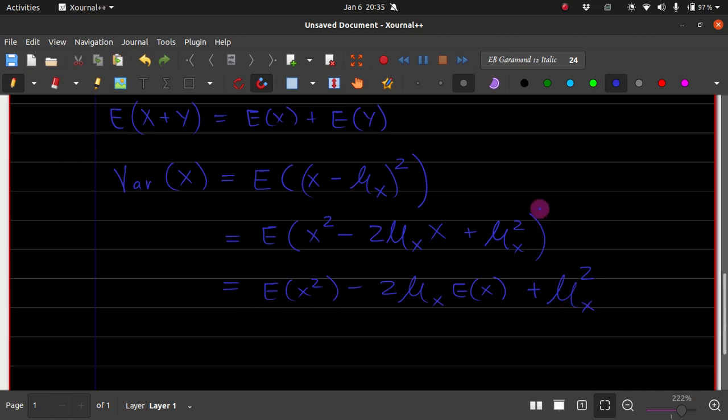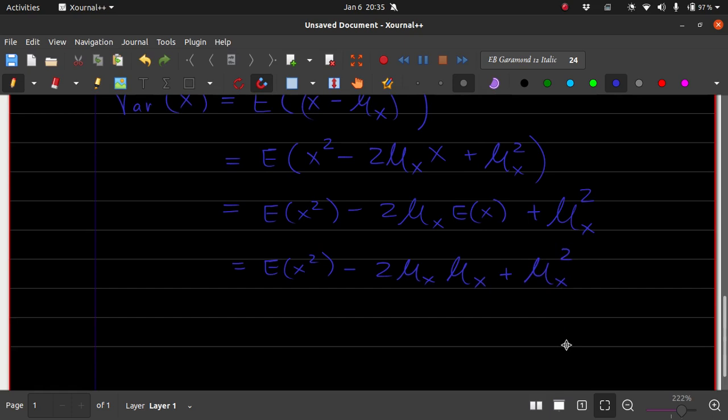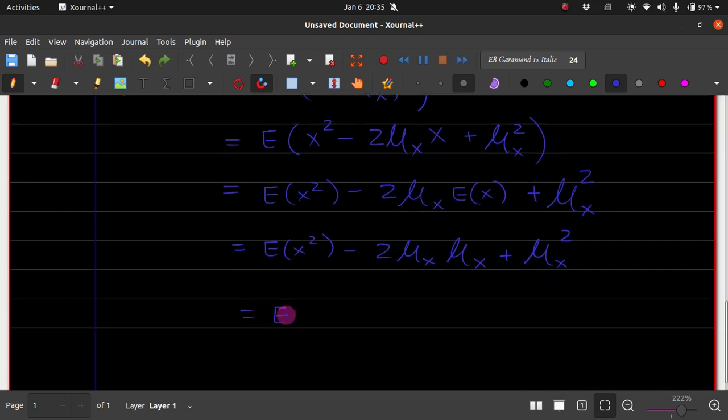It is as if the expectation of 1 is 1, the constant is out, and hence 1 times mu x square is mu x square. So this boils down to the expectation of x square minus 2 times mu x, which is again mu x, remember, we use the same notation, so this is 2 times mu x square, plus mu x square, which is minus mu x square.